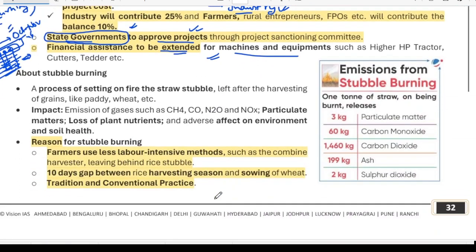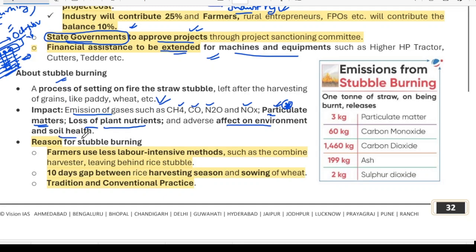Now, about stubble burning, I have already told you all these things. What are the emissions of gases? Carbon dioxide, methane, nitrogen oxides, and nitrous oxide, and particulate matter are important pollutants coming out of this stubble burning. Loss of plant nutrients is also an important challenge, along with the effect on the environment and soil health.